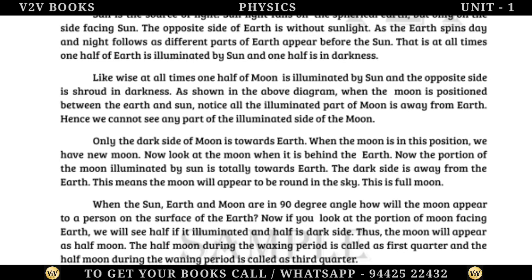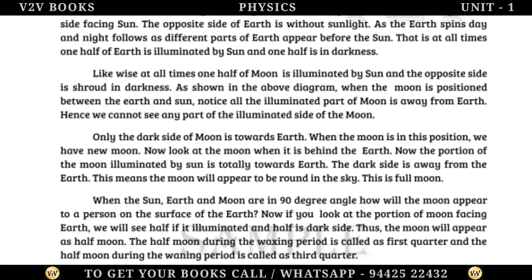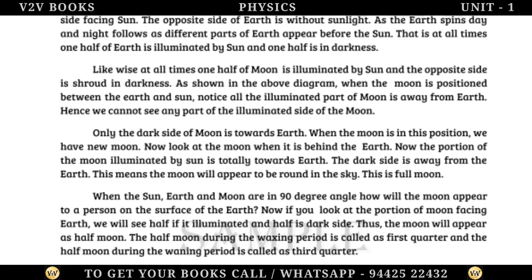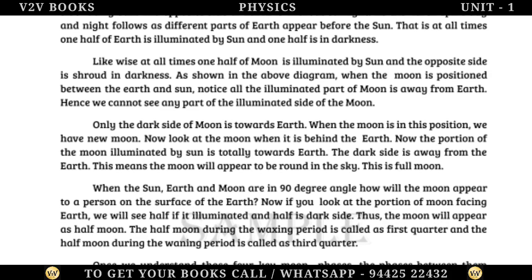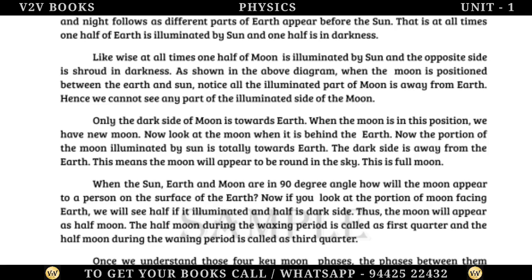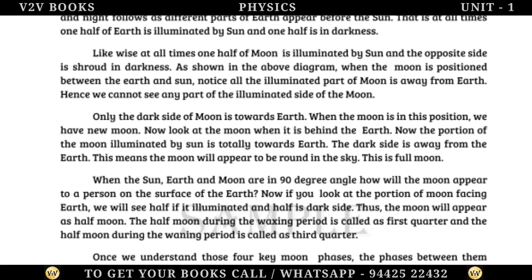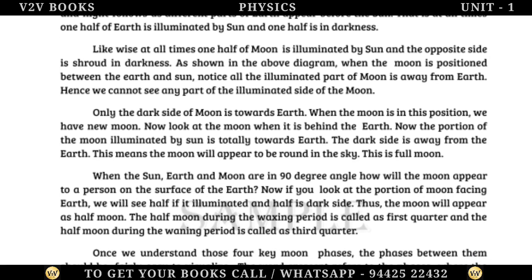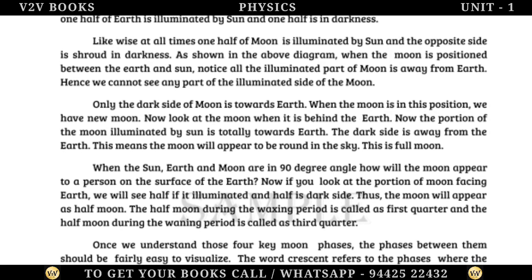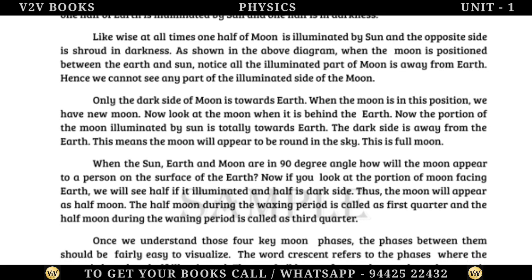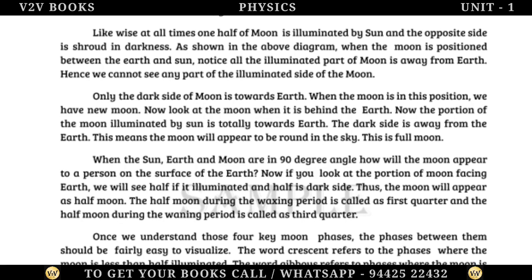As shown in the above diagram, when the moon is positioned between the Earth and sun, notice that all the illuminated part of the moon is away from Earth. Hence we cannot see any part of the illuminated side of the moon. Only the dark side of the moon is towards Earth. When the moon is in this position, we have new moon.